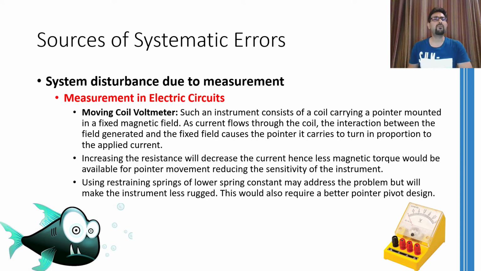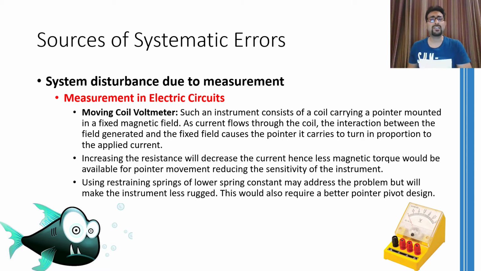We want the input resistance or the internal resistance of the voltmeter to be as high as possible. So the simplest way is to increase the resistance of the coil. But increasing the resistance of the coil will decrease the current and hence the magnetic torque which it is generating. And in turn, the pointer will not be able to move that freely. So to allow the pointer to move freely, we can use restraining springs of lower spring constant so that they won't resist the movement of the pointer.